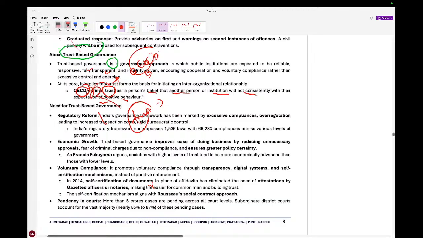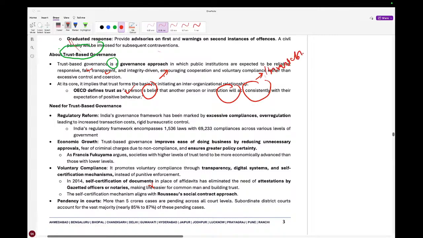OECD defines trust as a person's belief. Suppose we have a certain belief about a certain person or institution, that they will act consistently, that is, invariably, with our expectations and positive behavior.